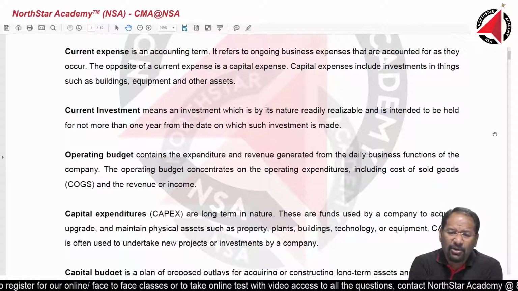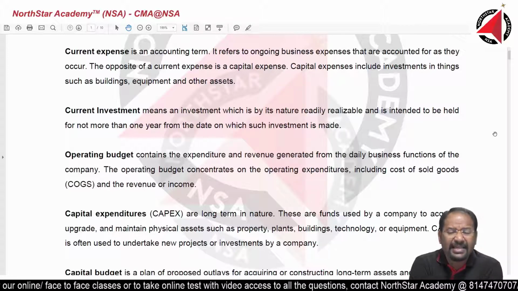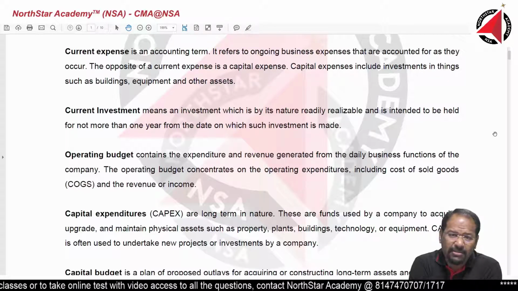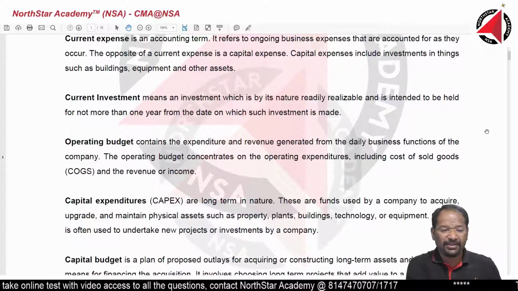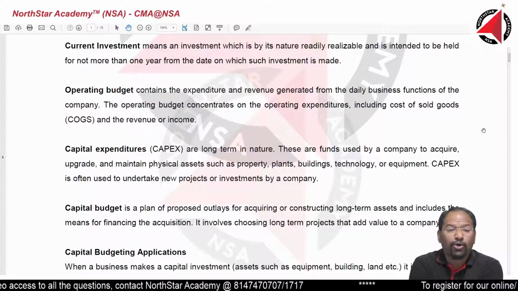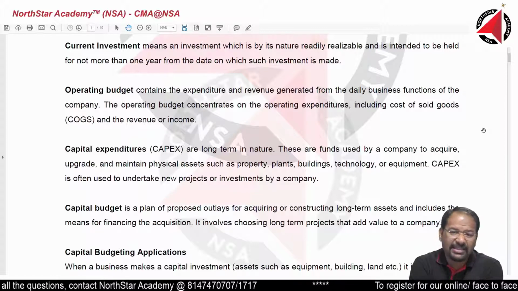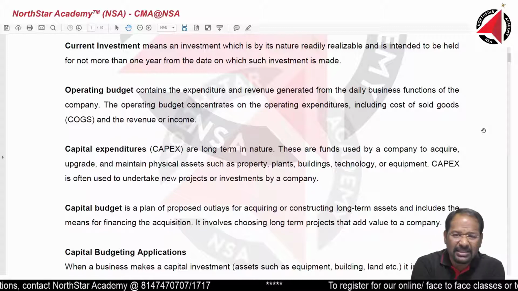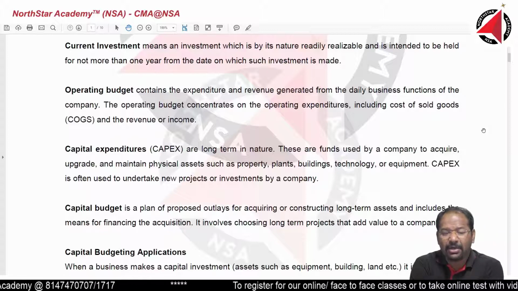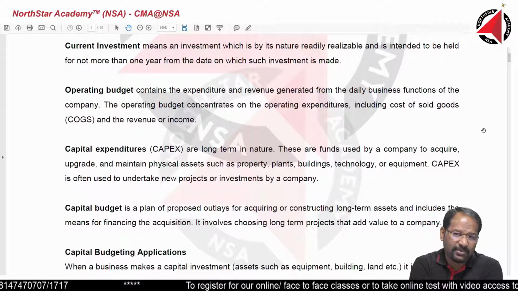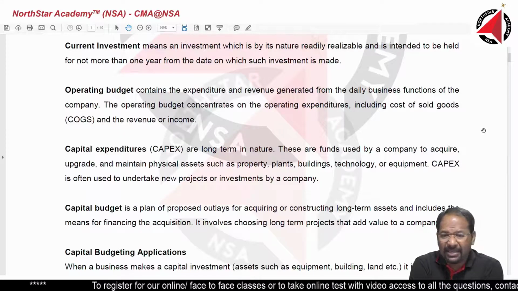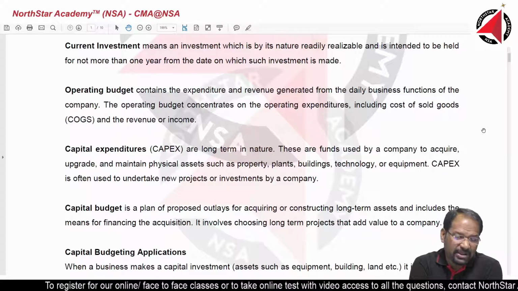What is current investments? Current investments are those investments which are readily realizable, which we can sell as and when we intend to. So these are very short-term investments, which we call current investments. What are operating budget? Operating budget are basically those budgets that are created to manage our day-to-day business expenditures, sales, purchases, purchase of goods, payment of wages, payment of salary, all those which we maintain is called operating budget. For example, production budget, sales budget, cash budget, inventory budget. These are all operating budget which are for the day-to-day business operations of the company.